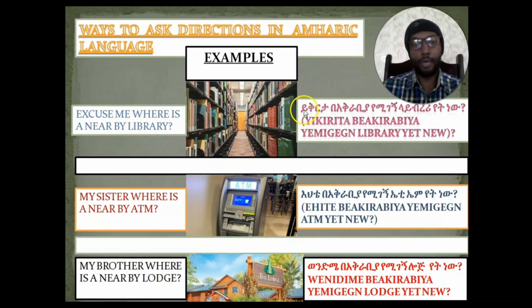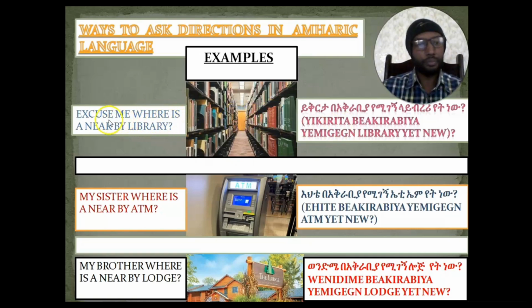In order to say, excuse me, where is a nearby library, in Amharic language, we'll say: ይቅርታ በአቅራቢያ የሚገኝ ላይብረሪ የት ነው? This means, excuse me, where is a nearby library?